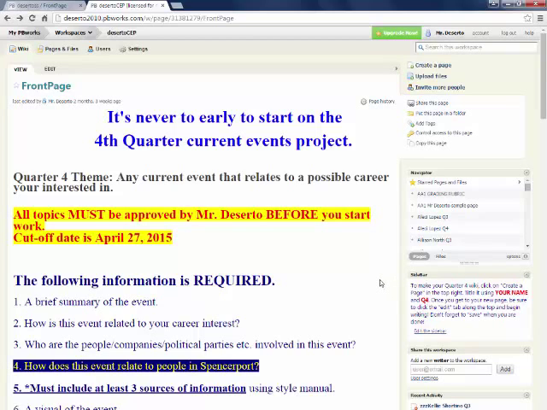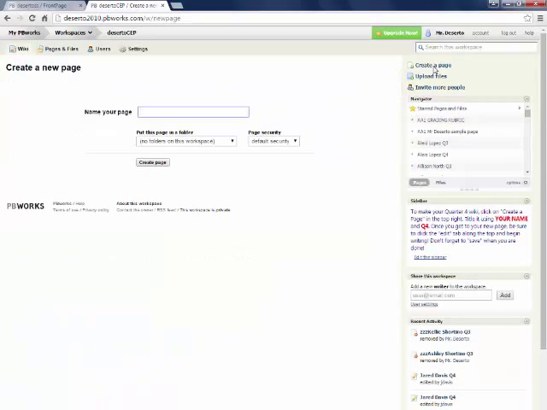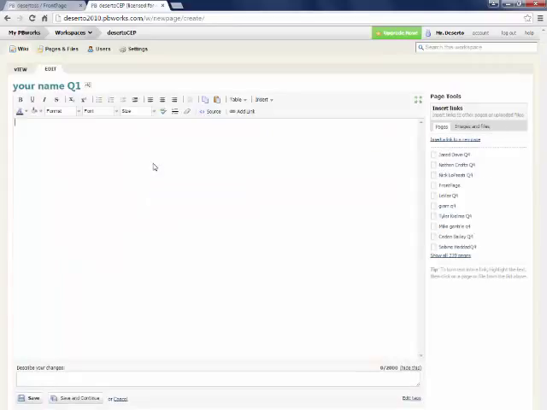Now, how do they create a page? Well, you go right up here to the top of this front page, it will say create a page, and it's just as easy as clicking on that. Name your page, which is what I was just talking about on the sidebar right over here. So I'm going to be super clever, and we're just creating a page. Don't put them in folders, don't do page security, and just click create a page.